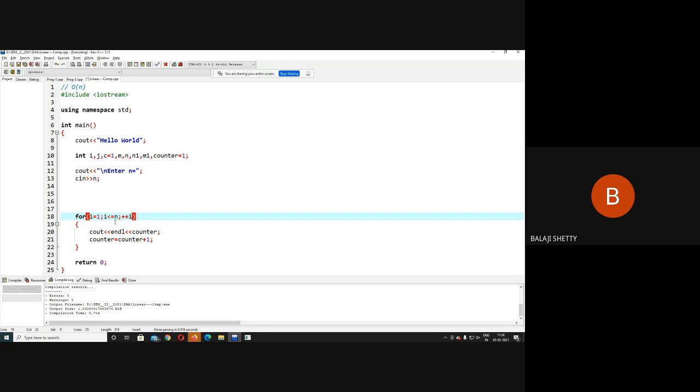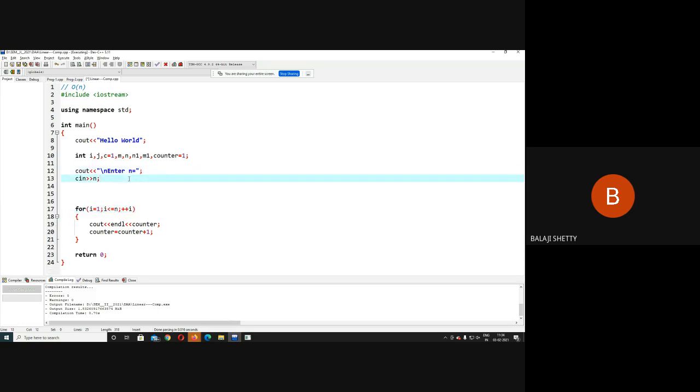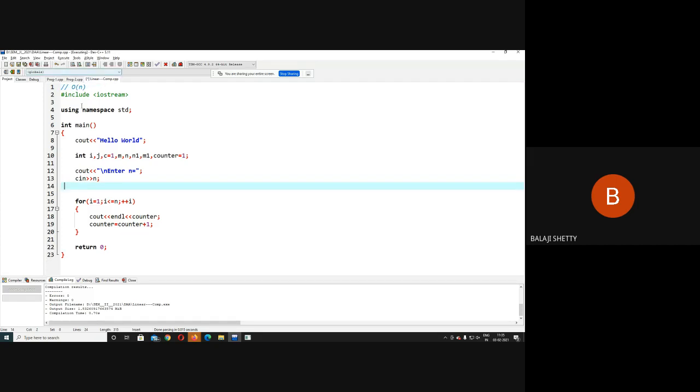The example of this type of program is linear search, searching a number in a list, or finding the maximum number in an array. I need to visit every element one time, so the complexity of all these programs is big O of N. Addition of all the numbers in the array, finding the maximum, printing all the elements of the array: whenever we need an operation of that type, the complexity is always big O of N. I hope this concept is clear. This is called linear complexity.